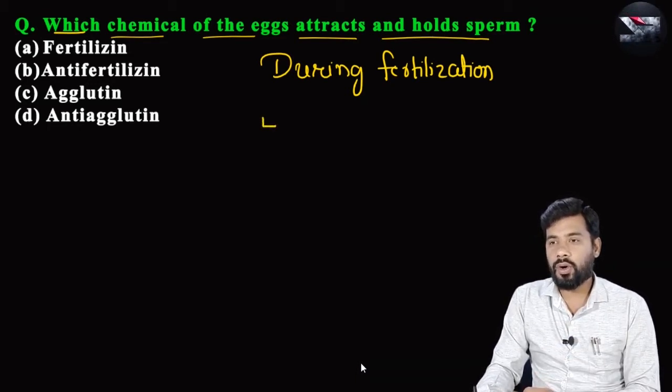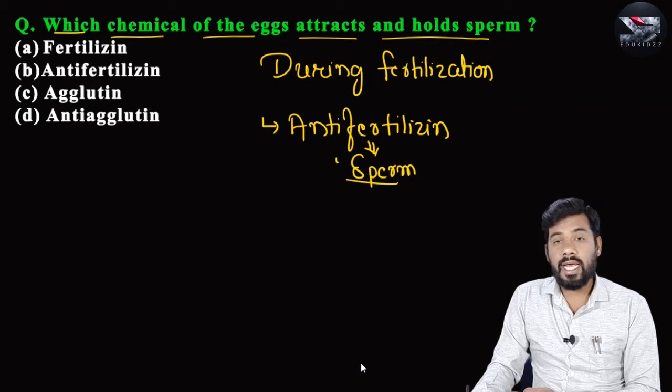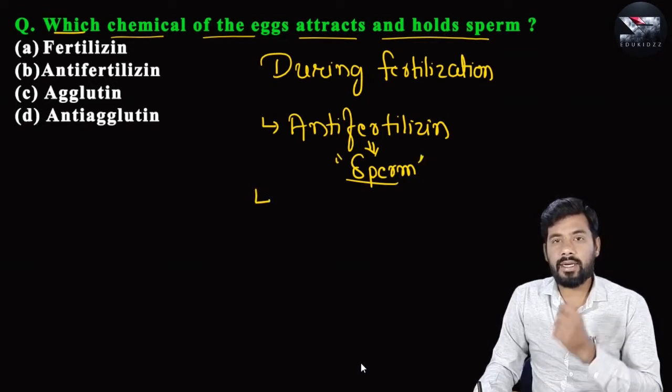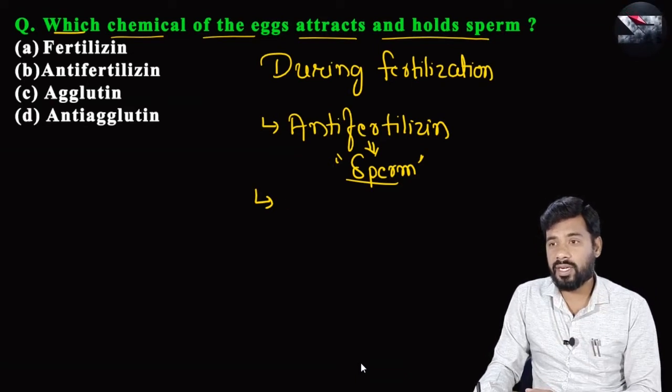Those proteins are called anti-fertilizins. So these anti-fertilizins are present on the sperm, right? Whereas the egg has a chemical receptor called fertilizin.